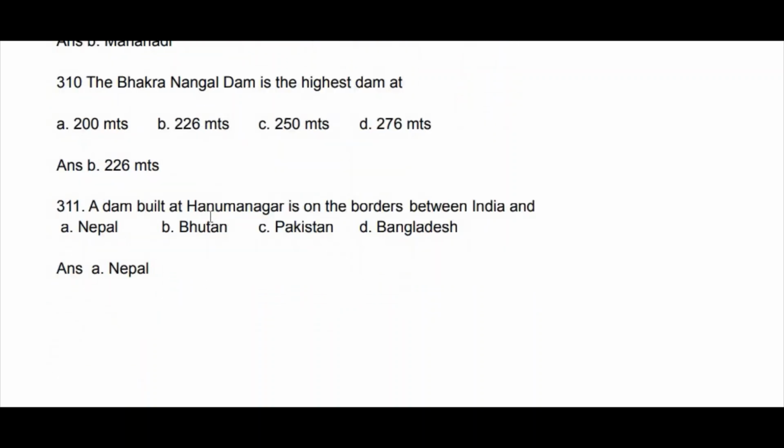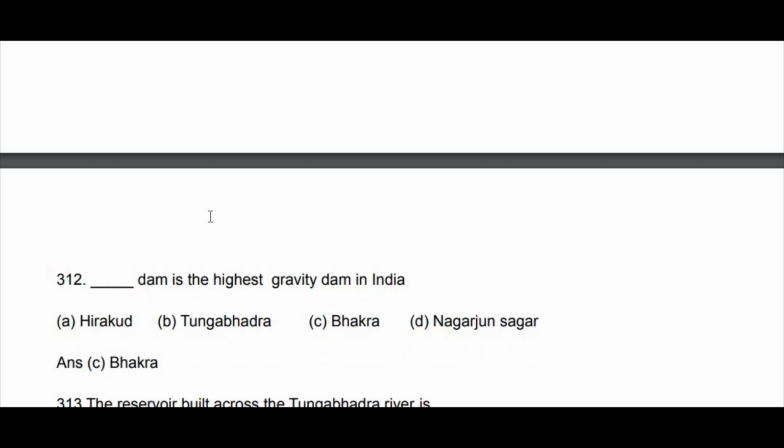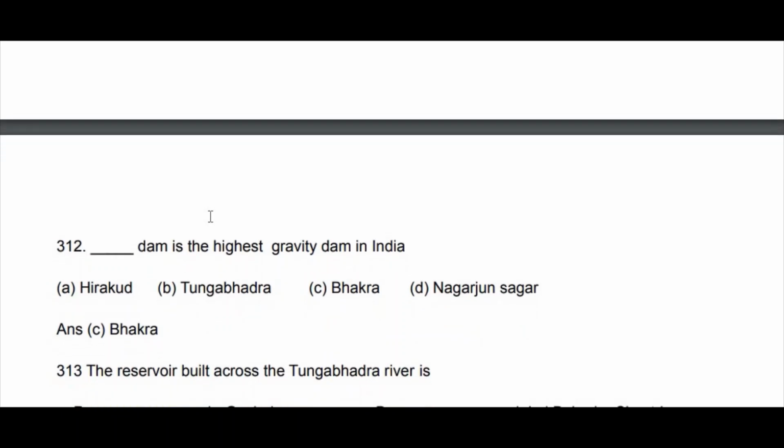Next question. The dash dam is the highest gravity dam in India. Just now one question came actually. Hirakud, Tungabhadra, Bhakra, Nagarjun Sagar. It is Bhakra Dam. Yes, highest, 226 meters.